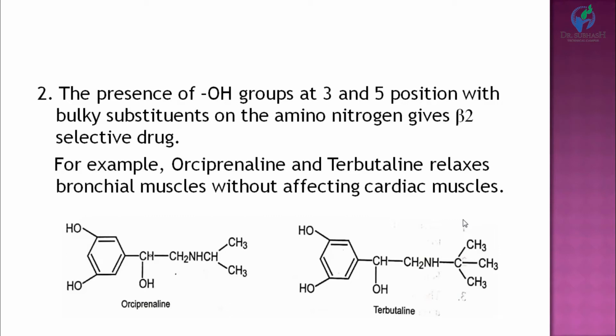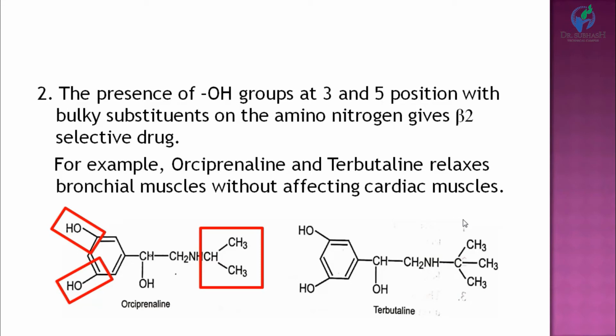Then the presence of hydroxyl groups at positions third and fifth. We have seen 3 and 4; now we will talk about hydroxyl groups at positions 3 and 5. But with bulky substitutions on the amino nitrogen, this gives a beta-2 selective drug. With hydroxyl groups at 3 and 5, but with bulky substitution on the amino group, it gives beta-2 selectivity.